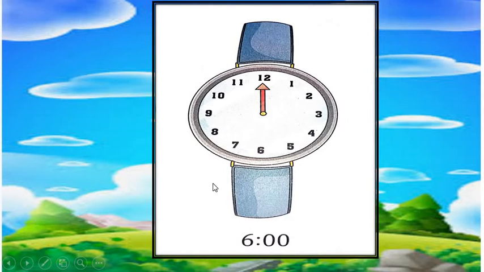Observe it carefully. The time is 6 o'clock. That means we have to draw the hour hand at 6. Hour hand is at 6. Minute hand is at 12. The time is 6 o'clock.